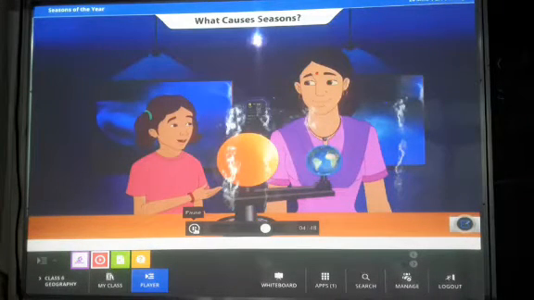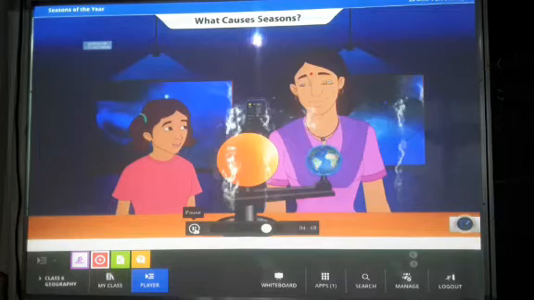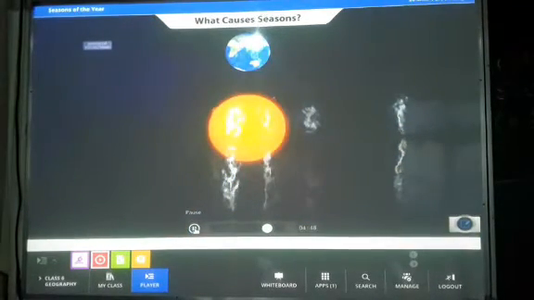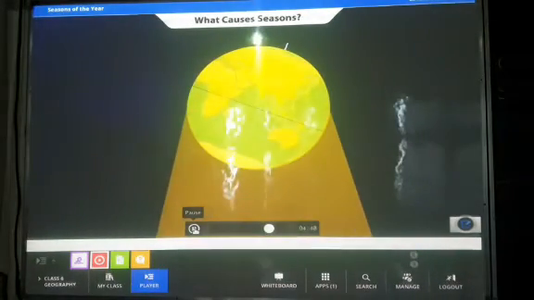But now, what about spring and autumn? Which hemisphere faces the sun at this time? At this time, neither the Northern nor the Southern Hemisphere faces the Sun. Notice that the Sun's rays fall directly on the equator. Due to this, the days and nights are equal in all regions on the Earth. This is called an equinox. This happens twice a year, on the 21st of March and the 23rd of September.